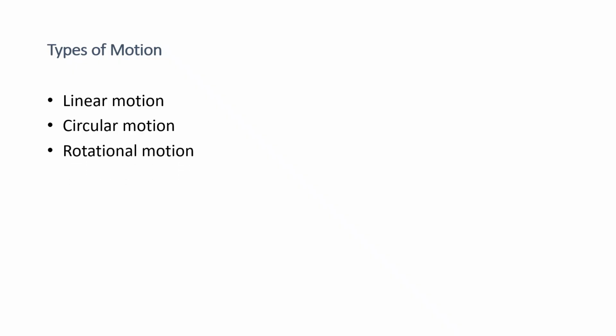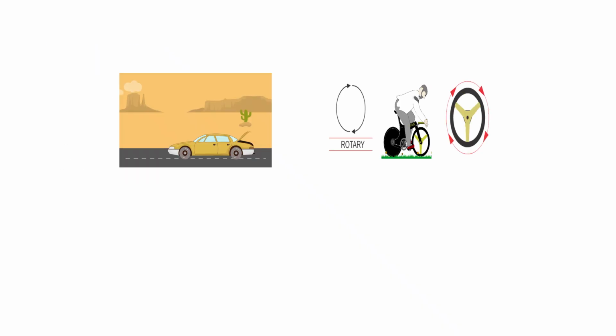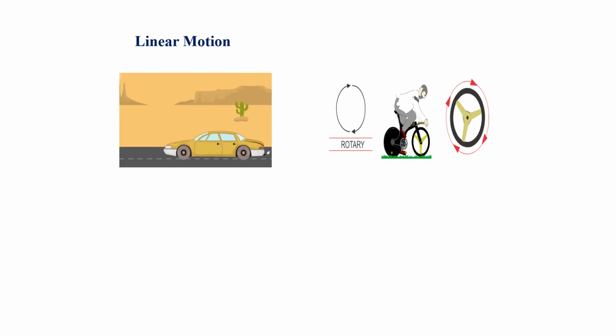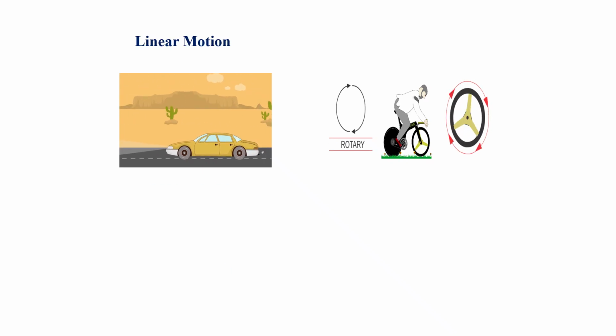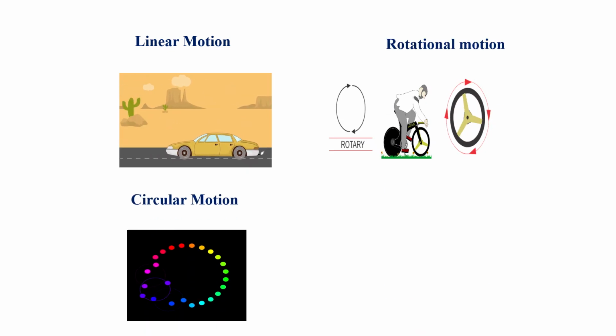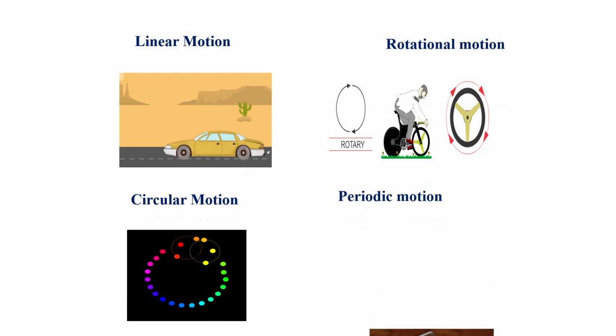Next is types of motion. There are four types of motion: linear motion, circular motion, rotational motion, and periodic motion. These are the types of motion: linear motion, circular motion, rotational motion, periodic motion. So this picture clearly shows linear motion, rotational motion, circular motion, and finally periodic motion.